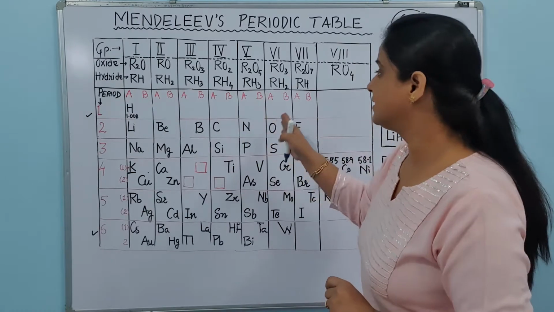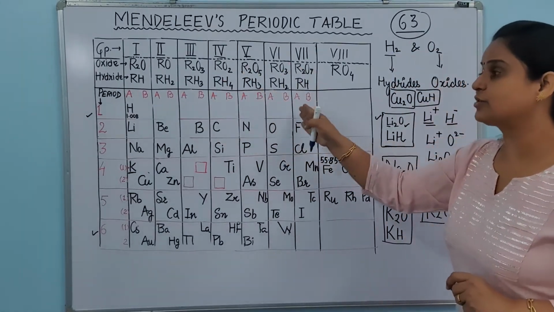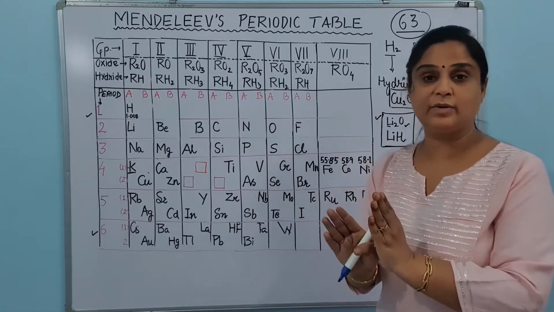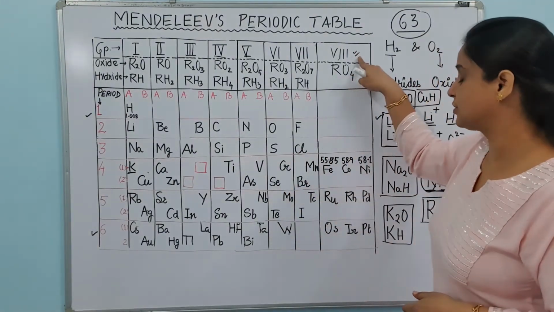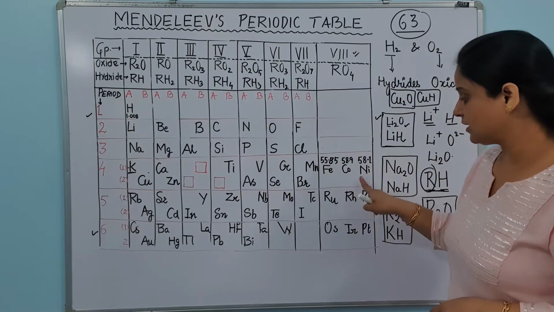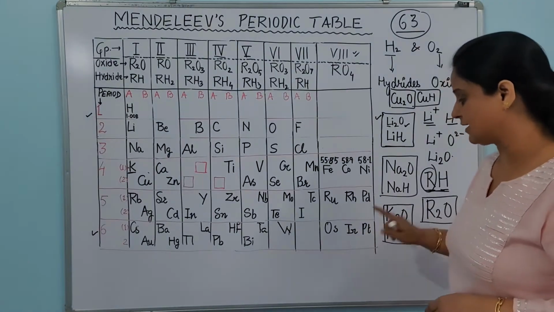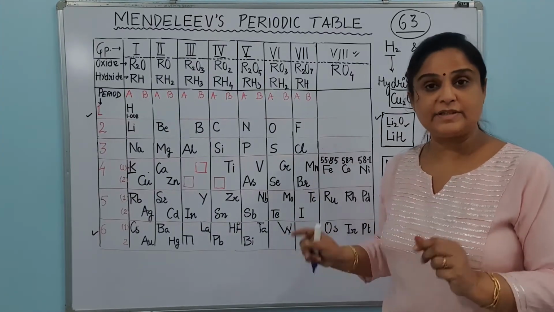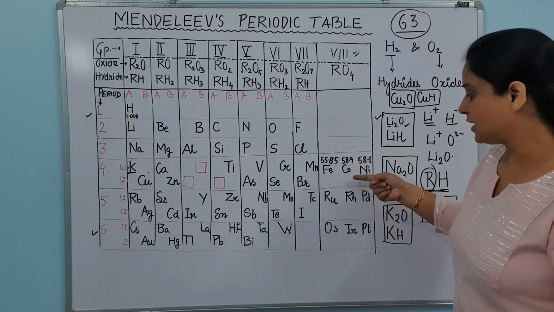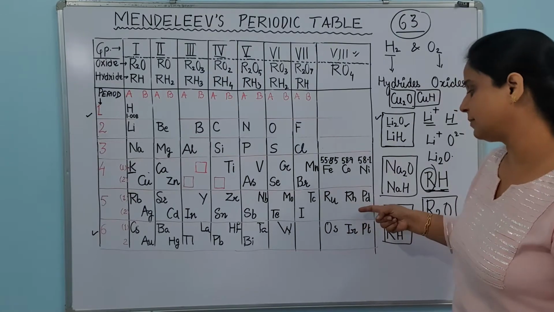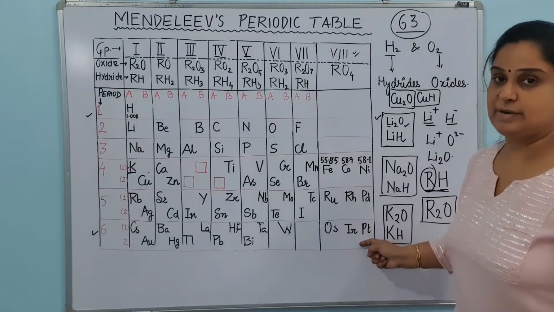So you can see here from the first group to the 7th group, he divided all groups into 2 subgroups. Apart from that, you can see here in the 8th group, there are 1, 2, 3, 4, 5, 6, 7, 8, 9. Nine elements kept in the group, in sets of 3. That is iron, cobalt, nickel, ruthenium, rhodium and palladium, osmium, iridium and platinum.